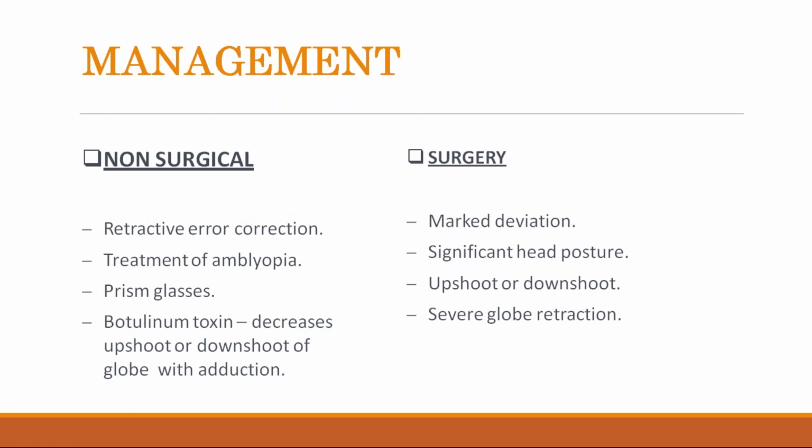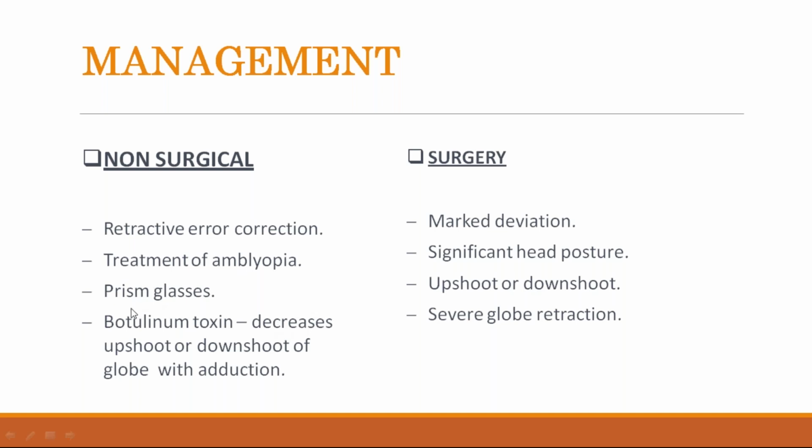Management. Non-surgical treatments include correction of the refractive error, prism glasses, and treatment of amblyopia.